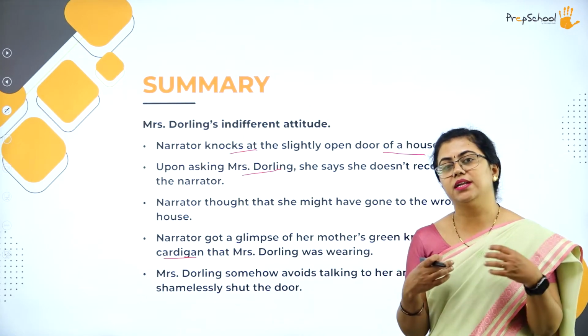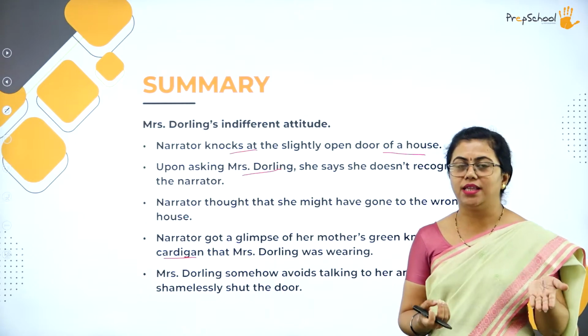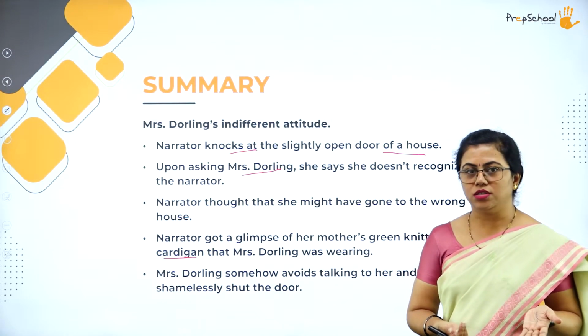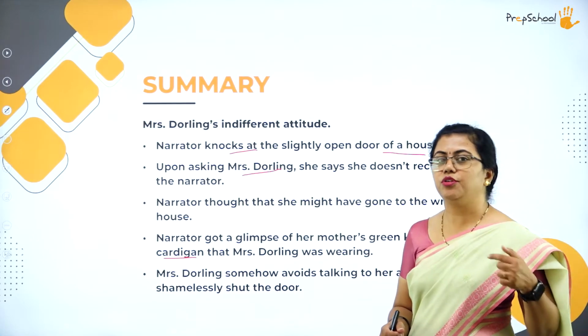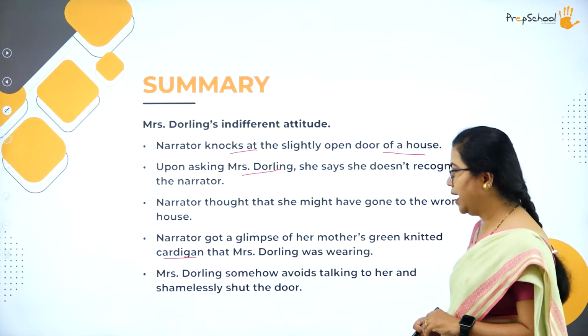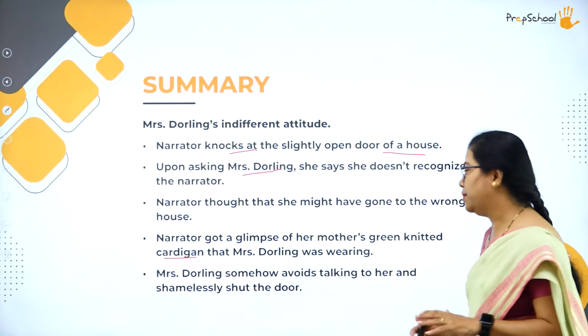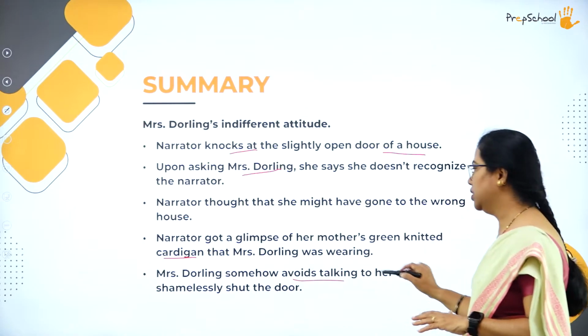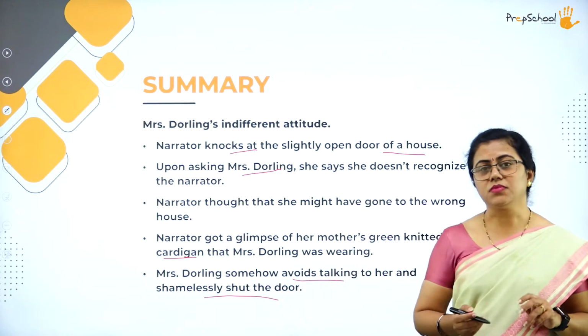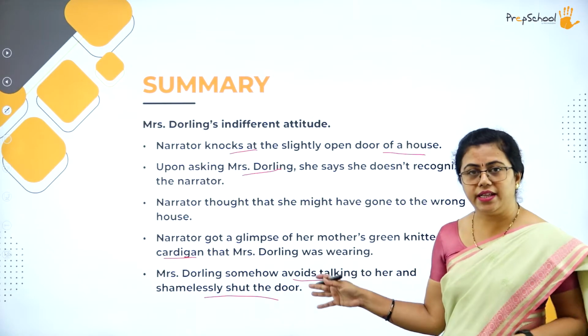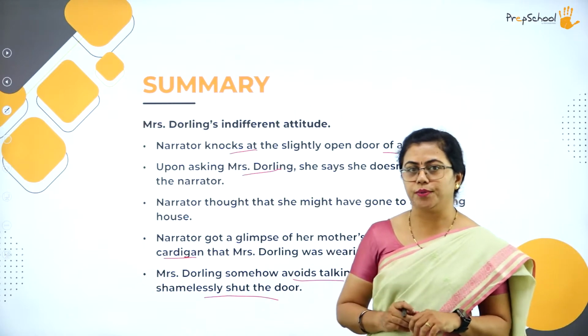The buttons and all showed that it had not been washed for a long time. Because of that glimpse of her mother's knitted cardigan, she could recognize that she had gone to the proper address. So Mrs. Darling somehow avoids talking to the narrator and shamelessly shuts the door. She doesn't even let her inside, she just closes the door.